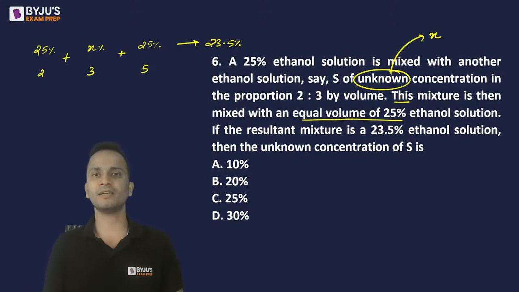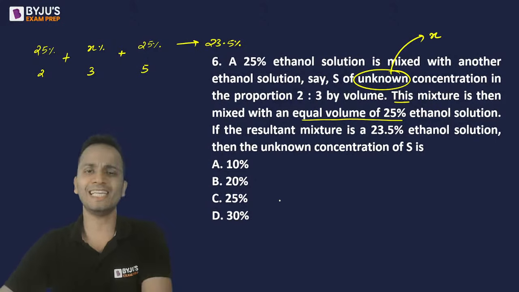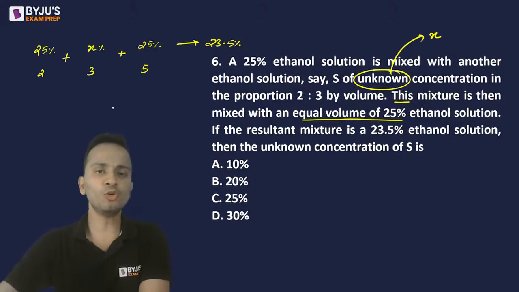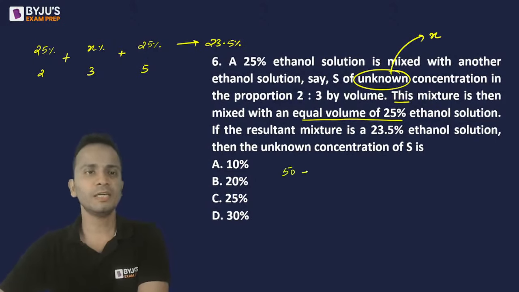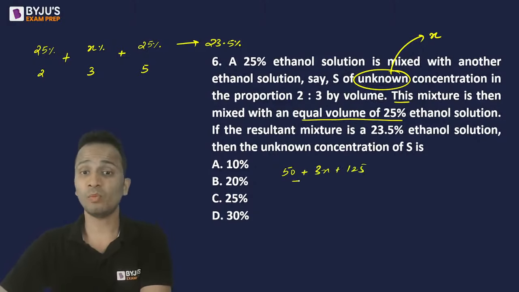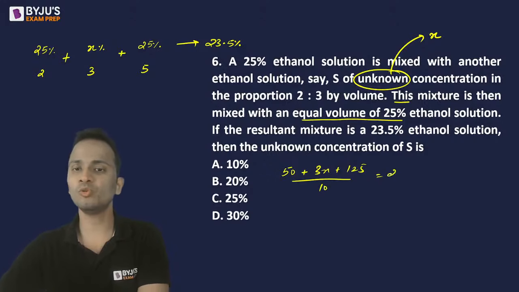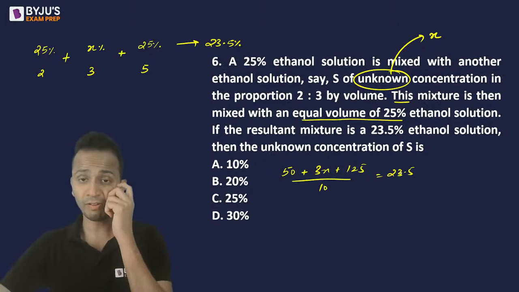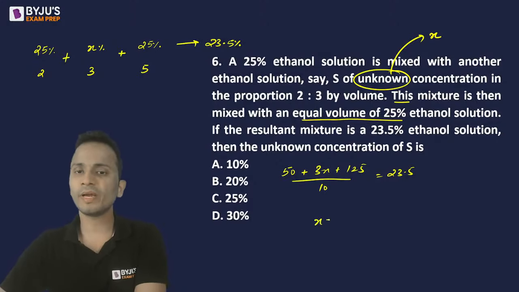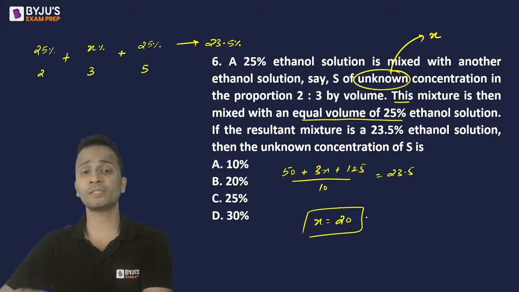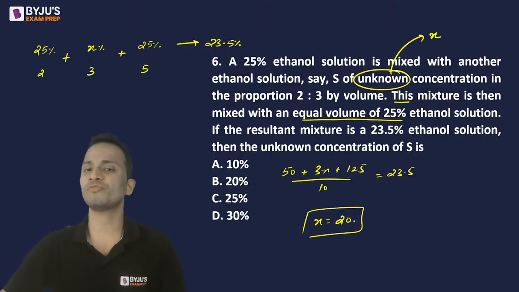So you can apply a weighted average and you can easily get the answer. So 25 into 2, that is 50, plus 3x plus 125 divided by 10 is equal to 23.5. Simplify it and get the value of x. So x will be equal to 110 minus 50, that is 60. 60 upon 3, that is 20. So 20 will be the value of x. So the unknown concentration of the ethanol solution is equal to 20.